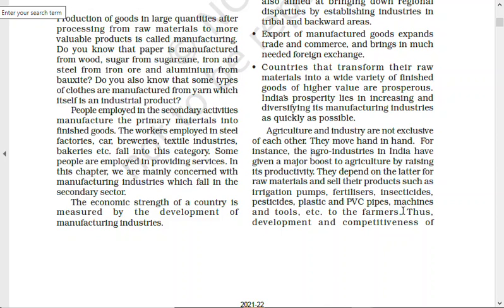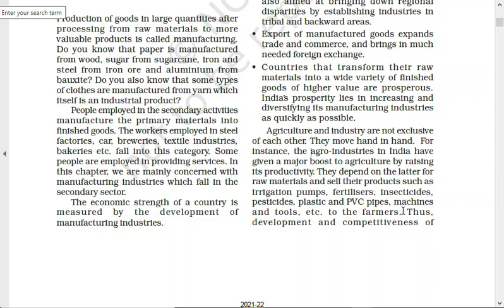Just consider a country where raw material is not available. Do you think industries will be there? No, they will not be there. So you need raw material within your country, let's say cotton, sugar cane. You cannot have a sugar mill if your country doesn't produce sugar cane. Gone are the days when the Britishers used to procure sugar cane from Fiji and Mauritius, process it and make sugar in England, and from there sell it to the whole world. Now it is not possible.